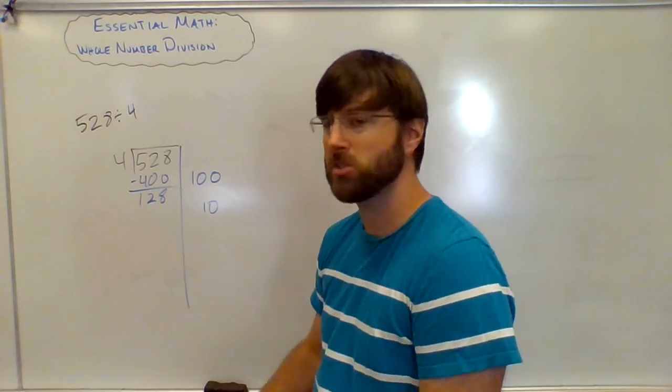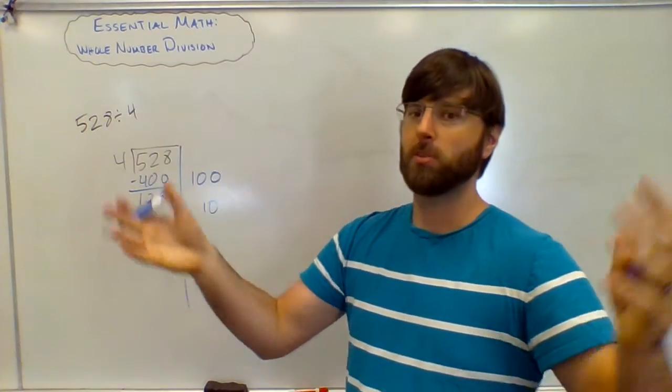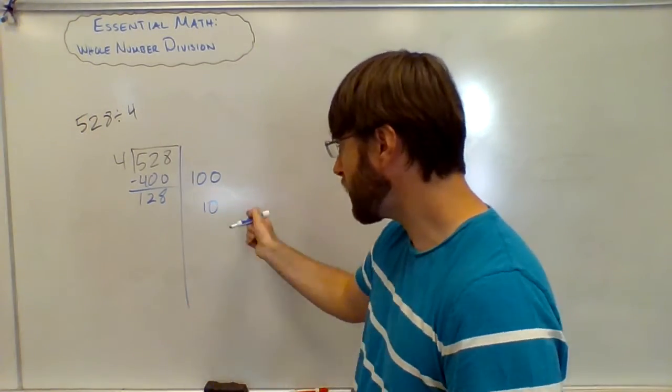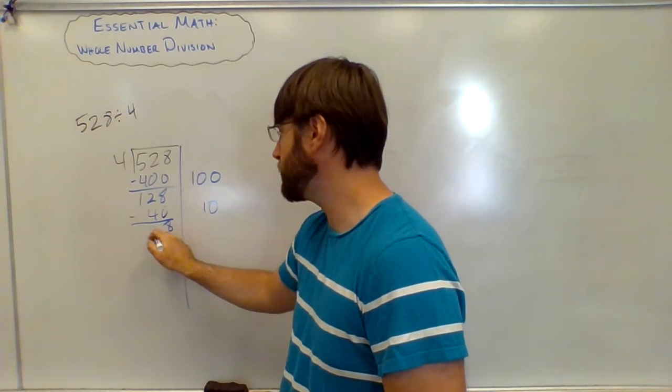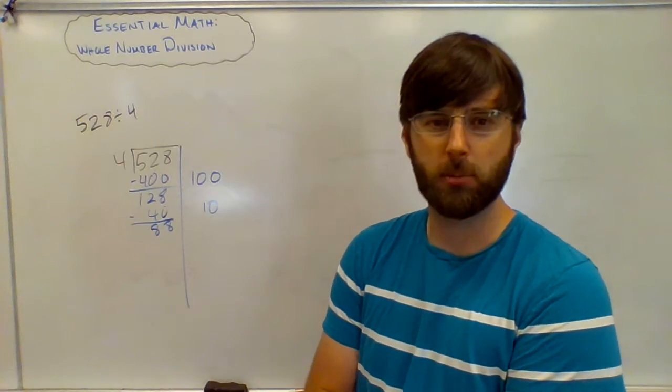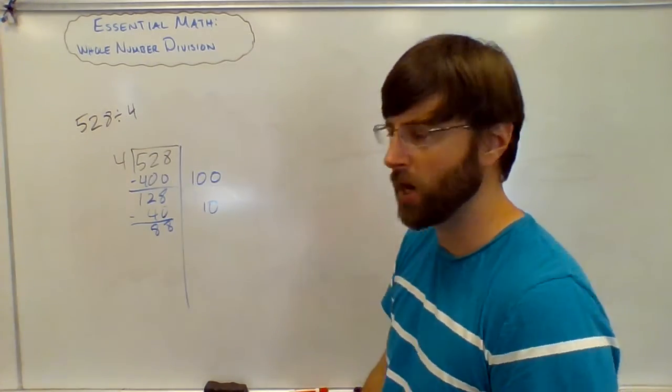That's what's kind of nice about this strategy is you don't have to always figure out the largest amount of money that you can give in each step. If I give everybody $10, that gets rid of $40. So how much money is going to be left? $88 is going to be left to share there. I just did the regrouping in my head. Be careful with your regrouping and subtraction.